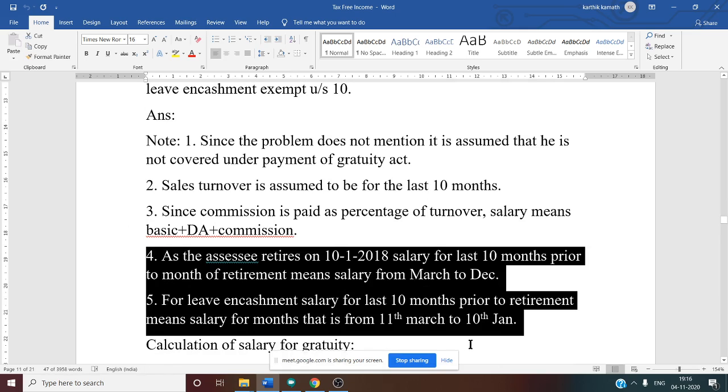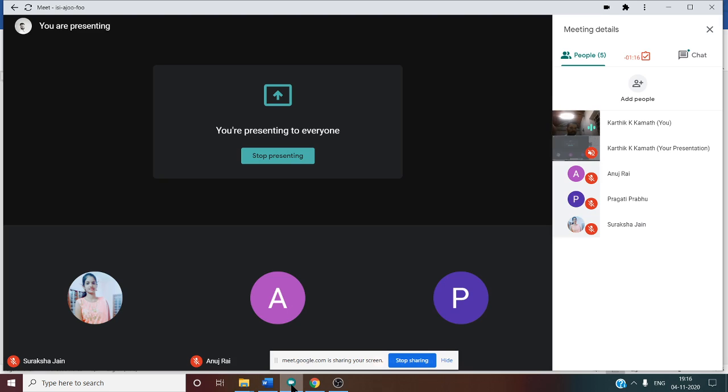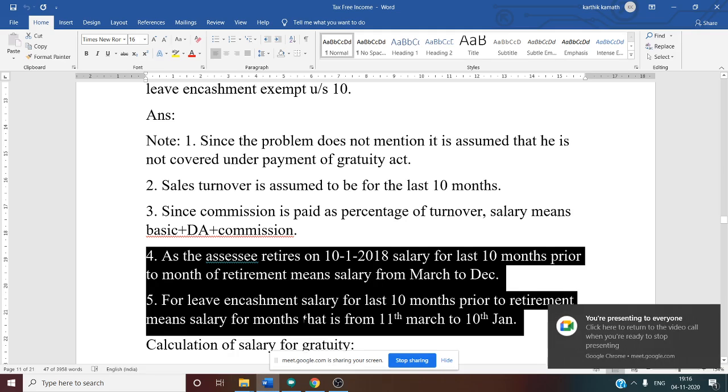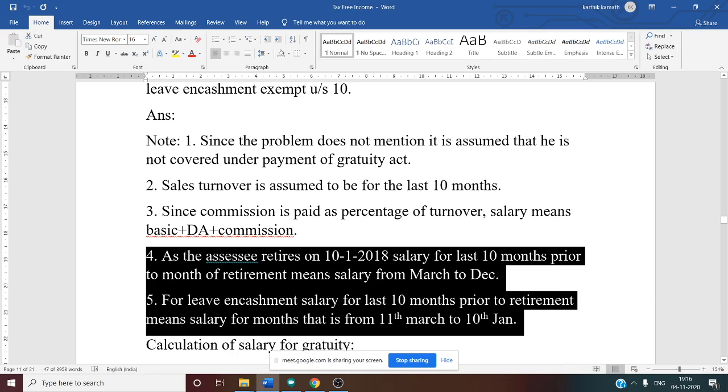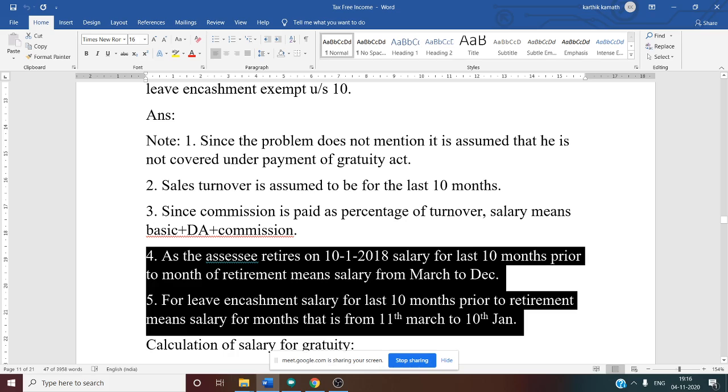Why? Because you know that for gratuity, the month of retirement is excluded. For earned leave encashment, the month of retirement is included. So here they say as he retires on 10/1/2018, that is January 10, 2018, salary for the last 10 months prior to the month of retirement means salary from March to December. So it is very clear. For gratuity calculation, you are not considering January. Why? Because January is the month of retirement. That is why you should not consider it.